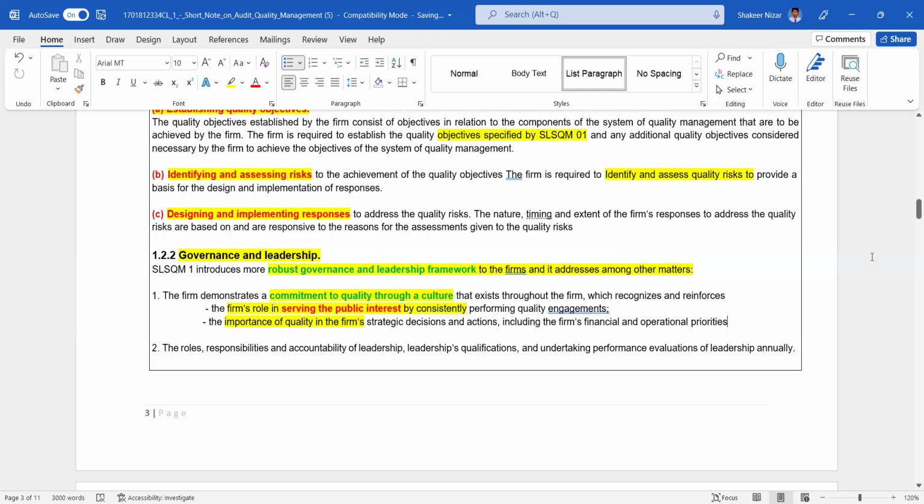The roles, responsibilities and accountability of leadership; the leadership's qualifications; and performance evaluation undertaken by leadership annually.